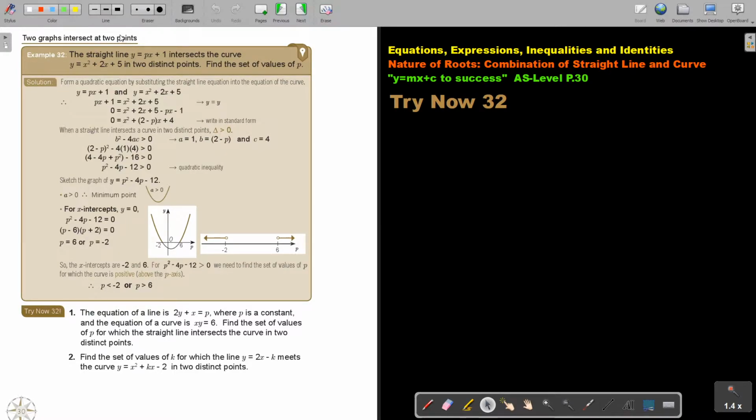Okay, so we did when it was a tangent. Now it's cutting, and it's cutting at 2 places. So the straight line intersects the curve in 2 distinct points. Find the set of values of p. Okay, I'm going to make it bigger again.